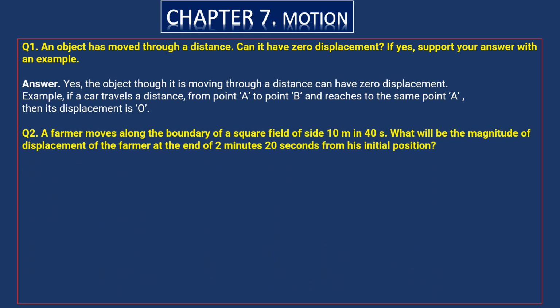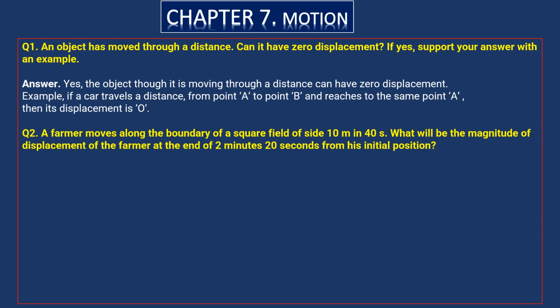Now the second question. A farmer moves along the boundary of a square field of side 10 meters in 40 seconds. What will be the magnitude of displacement of the farmer at the end of 2 minutes 20 seconds from his initial position?